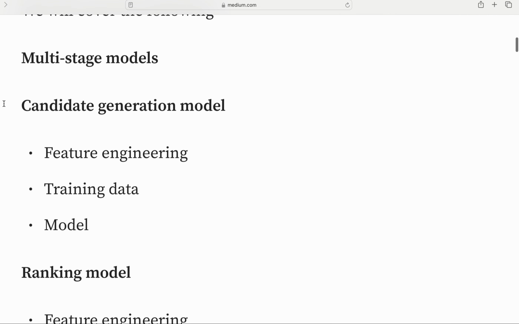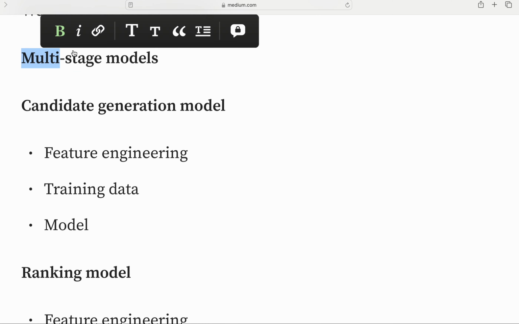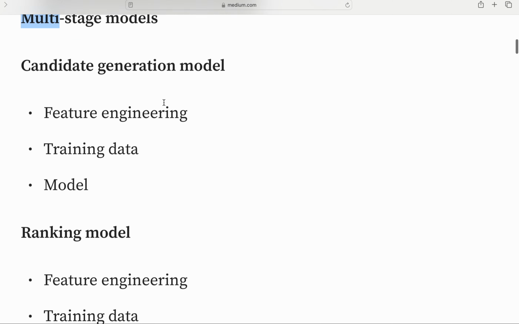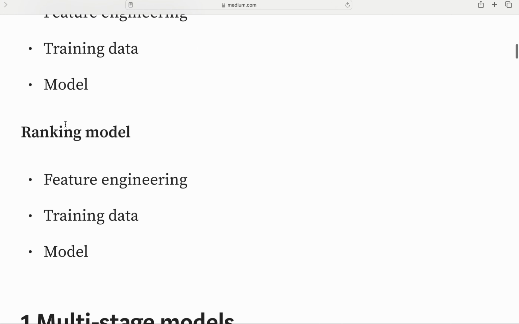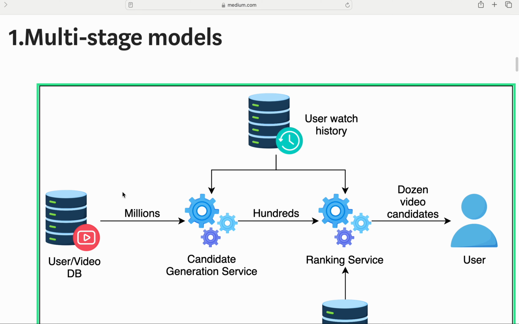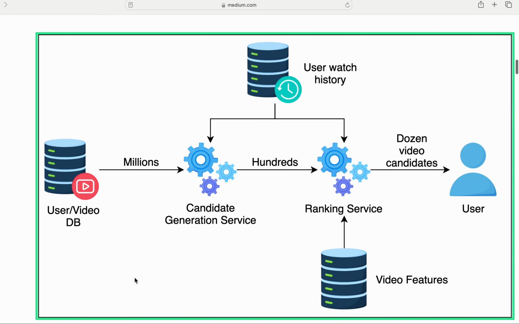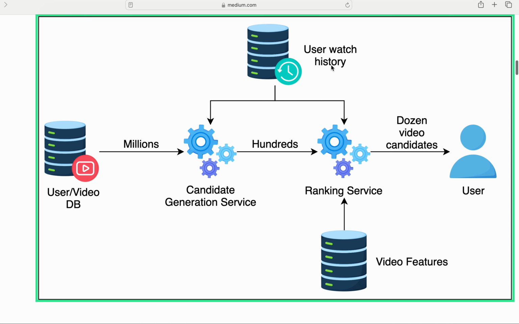So there is a multi-stage approach. First is the candidate generation model, which has features, training and a model. Ranking also has features, training and a model. So these are the two things. In the multi-stage model, there is a user video db with millions of videos, then a candidate generation service, hundreds of candidates here, and the ranking service, where video features come in and the user comes in. So a dozen video candidates, and user watch history. Let's say you go to YouTube, then YouTube will suggest videos to you, and YouTube also has historical data. So there are two things we are going to talk about: the user video db, and the video features used for ranking.